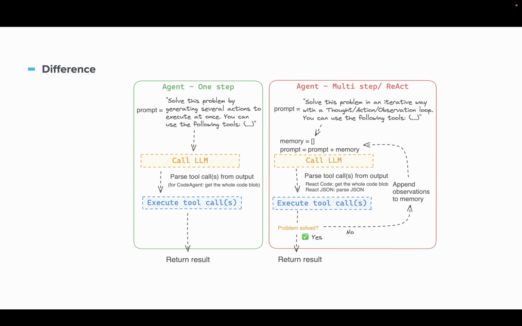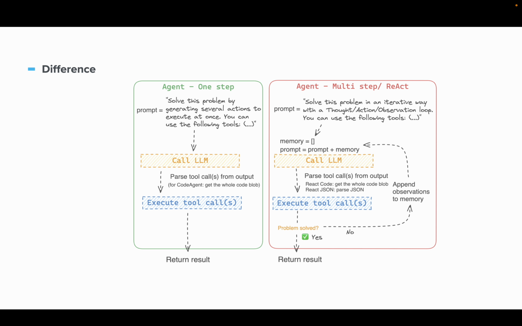The code agent gets the whole code block, then executes the tool calls and finally returns the results. Whereas the multi-step agent in the React format is basically used for reasoning, and the one-step agent is used for multi-modal calls.